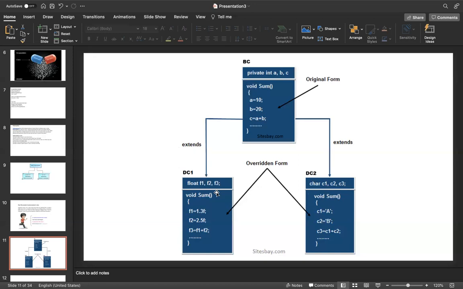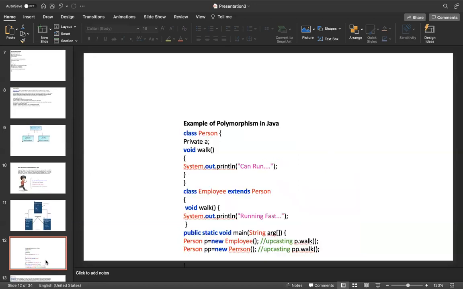This is dynamic polymorphism, or overriding. Here overriding means this parent class sum is overridden in child class DC1. The same parent class BC sum method is also overridden in the DC2 child class. This is about dynamic polymorphism. This is an example of polymorphism in Java.